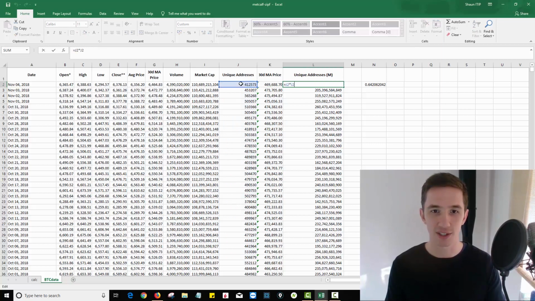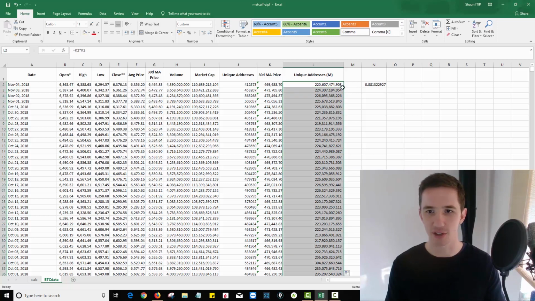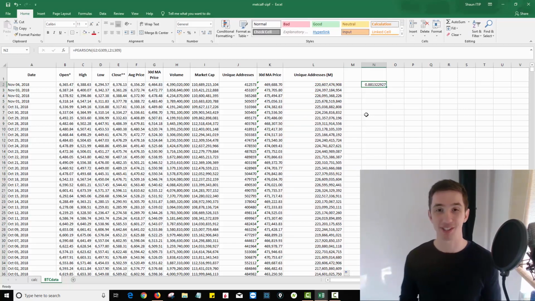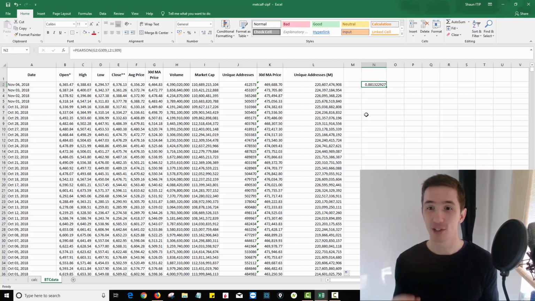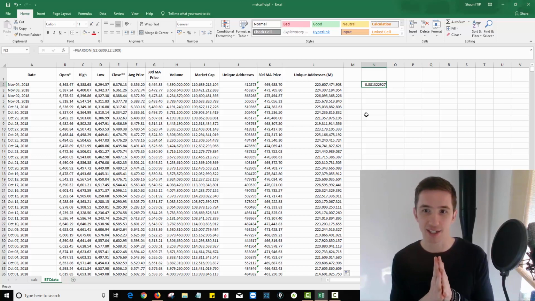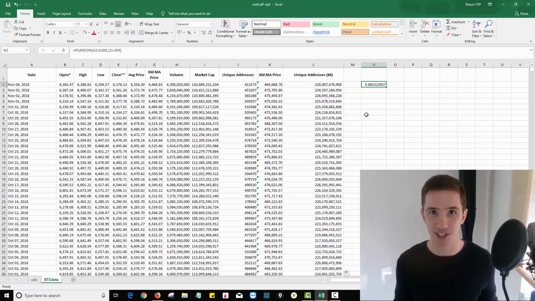What I'm going to do is change this formula. So hit F2 again to edit the formula. Drag the formula into this cell over here, hit enter, double click, let that drop down. You can see that I've gone from a 69% or 70% correlation, which is strong as it is, to 88%. What we're saying here is that 12% of the time over the last year, the price of Bitcoin smoothed out, according to the number of addresses smoothed out, is not driven by the number of unique addresses. But 88% of the time, it is.